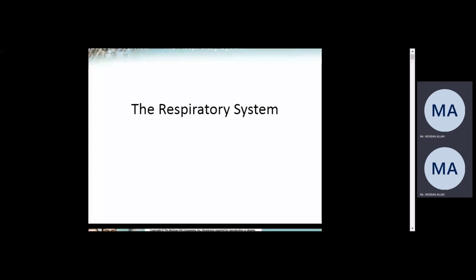Inhalation, taking inside to the body. Exhalation, taking out from the body. So the system which is responsible for inhalation and exhalation of gases is called the respiratory system.